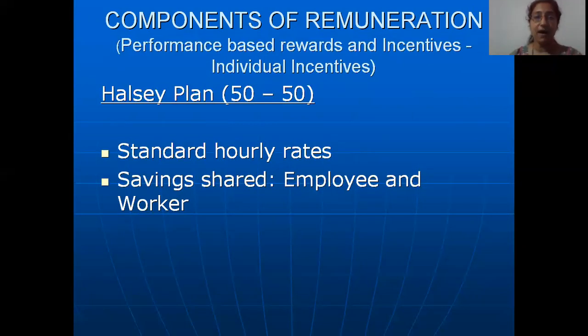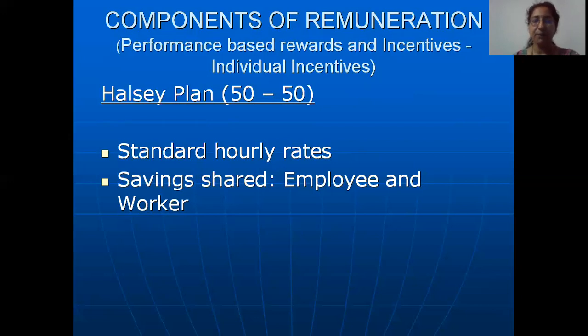Irrespective of the number of hours it takes for the worker to produce that one piece of cloth, they will be paid that standard amount of 400 rupees. Whether they produce that one piece of cloth in 4 hours, in 5 hours, or in 3 hours, they will be paid an amount of 400. So this concept let us first understand.